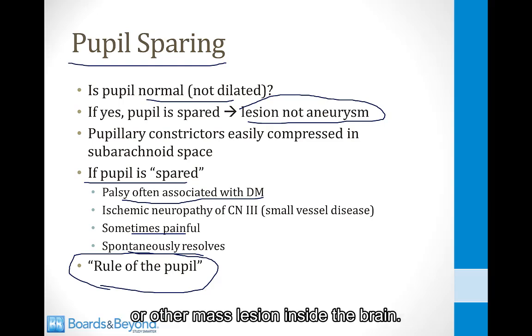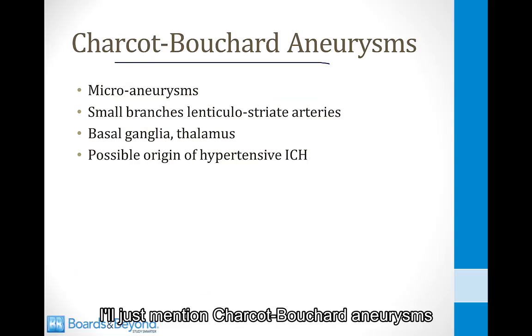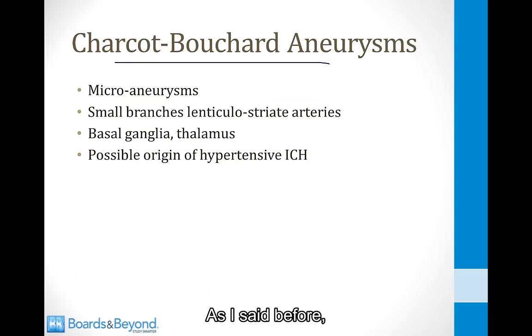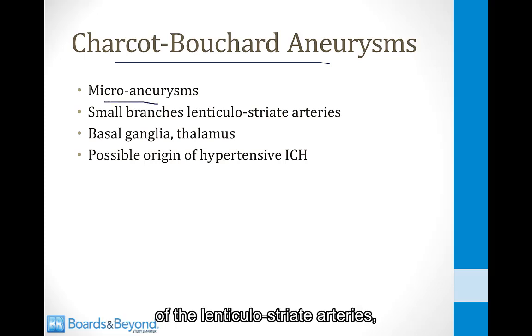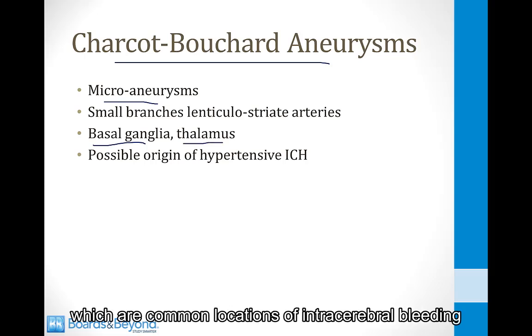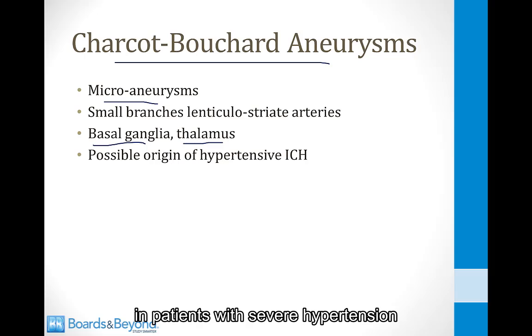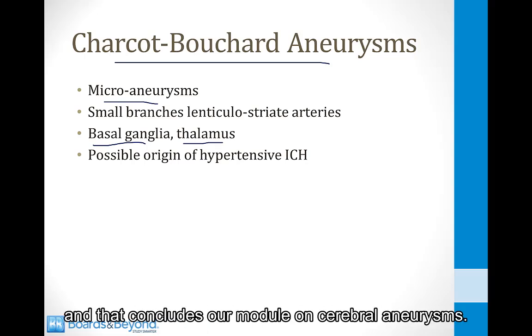For the last slide here, I'll just mention Charcot-Bouchard aneurysms in a little more detail. As I said before, they are microaneurysms of small branches of the lenticulostriate arteries, which come off the middle cerebral artery. They rupture and cause bleeding into the basal ganglia and thalamus, which are common locations of intracerebral bleeding in patients with severe hypertension. And rupture of these microaneurysms is believed to be the origin of hypertensive intracerebral hemorrhage. And that concludes our module on cerebral aneurysms.